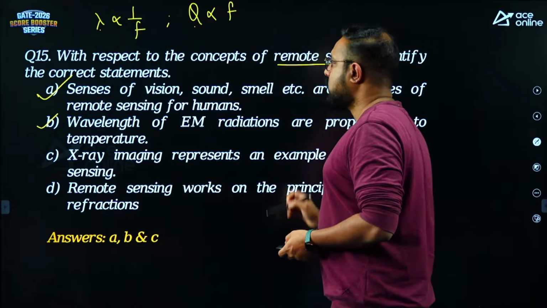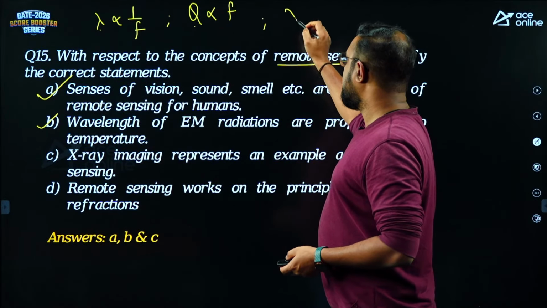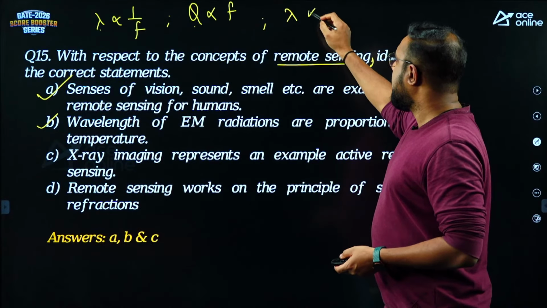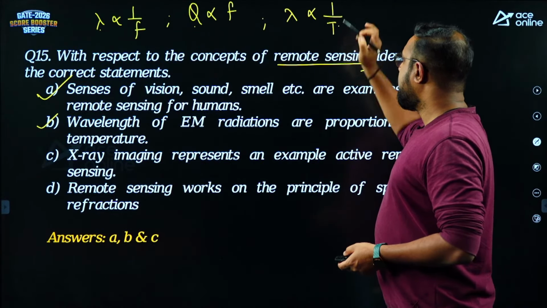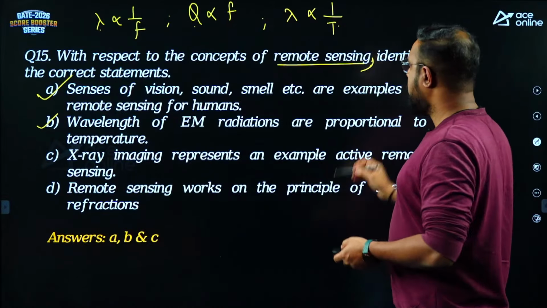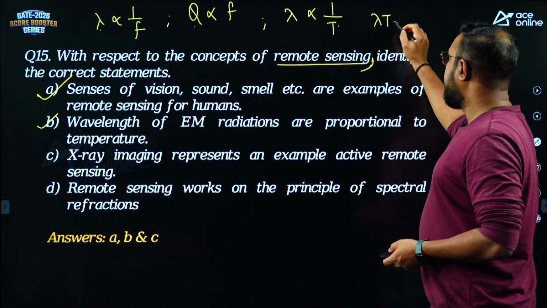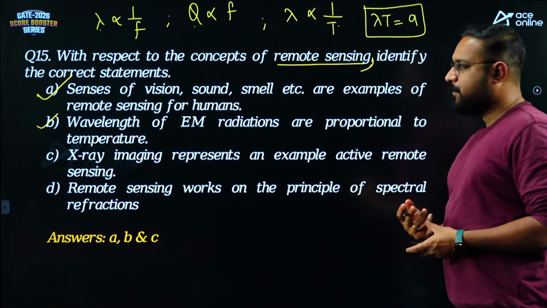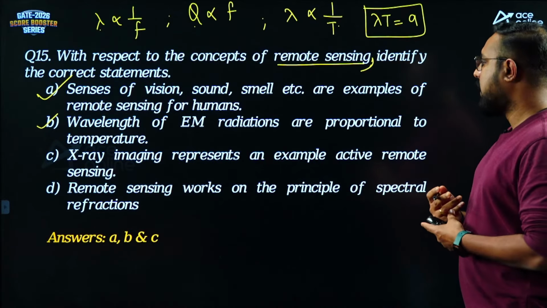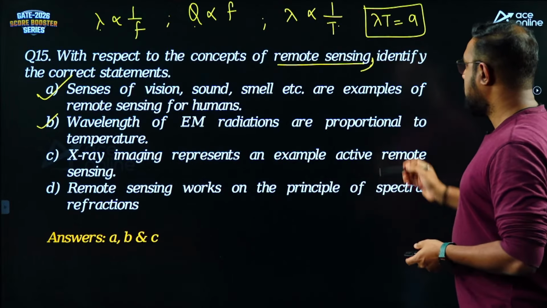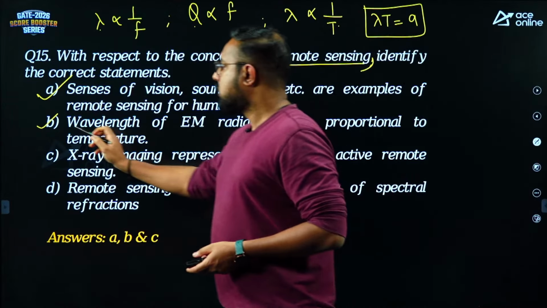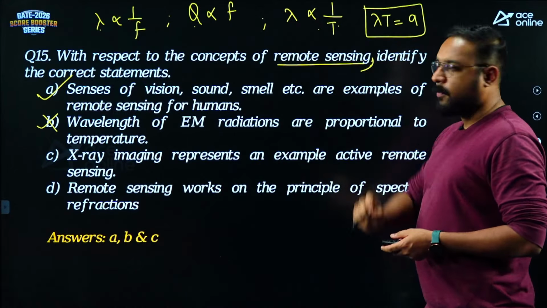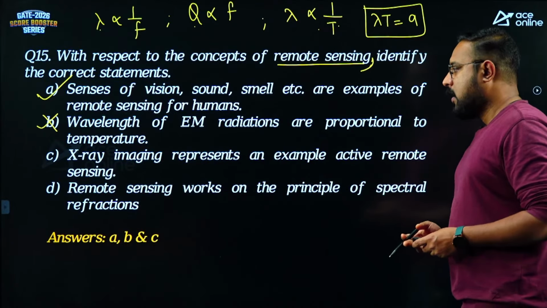They are inversely proportional. Wien's displacement theory says that wavelength of your radiation is inversely proportional to the temperature of the medium you are traveling with, or the product of wavelength and temperature is always a constant called the Wien's displacement constant. So, what does this statement say? Wavelength is proportional to temperature. You see here it is inversely proportional. So, that statement is wrong. They are inversely proportional to temperature, guys.